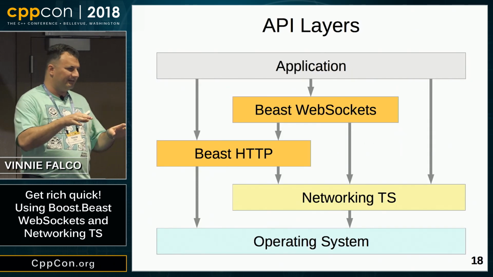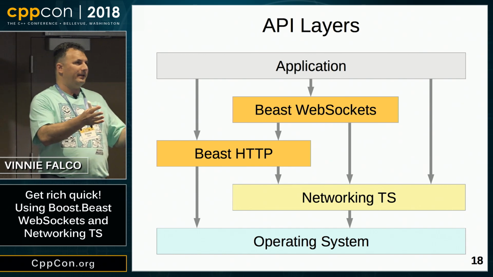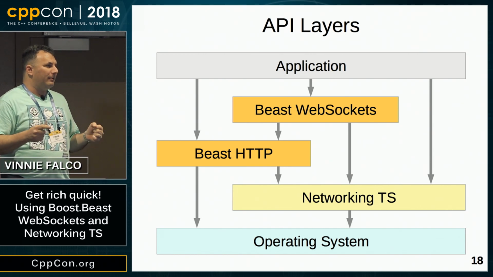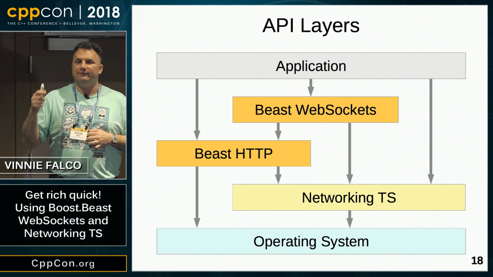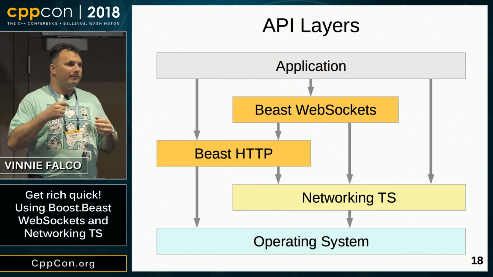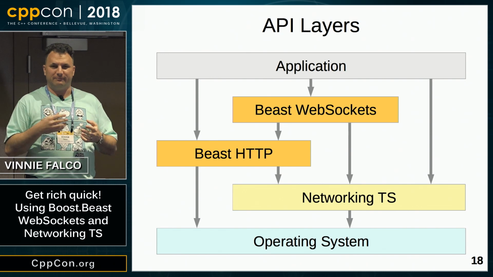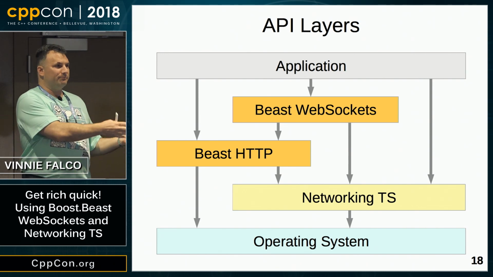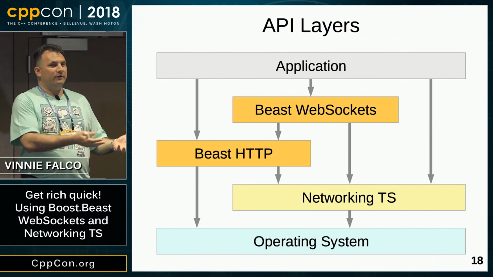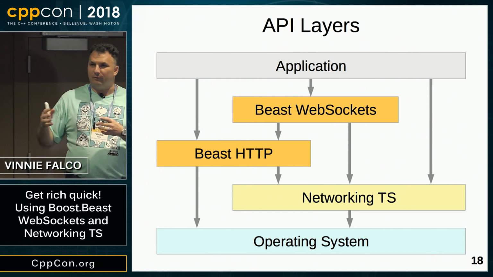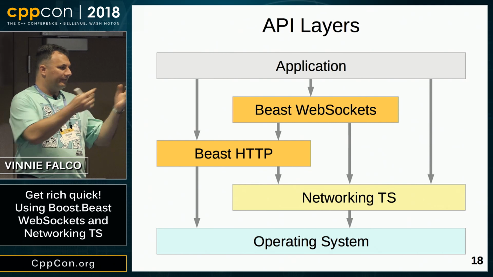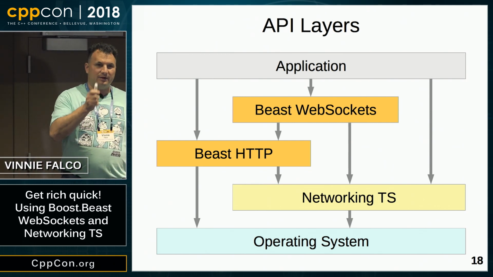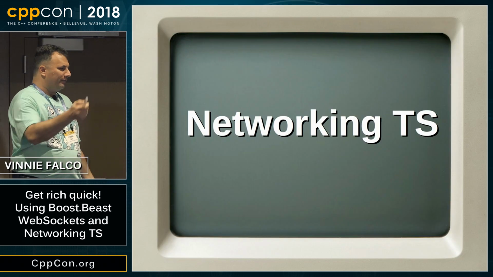So Beast fits into this by providing HTTP interfaces, WebSocket interfaces. One of the interesting features about Beast is that it doesn't try to reinvent the wheel. So when you make a connection to a server using Beast, you don't actually use Beast for that. You use the Networking TS, or you use your Boost.Asio. You use those APIs to establish the connection, and then once you have that socket connected, then you can do some transactions with Beast.